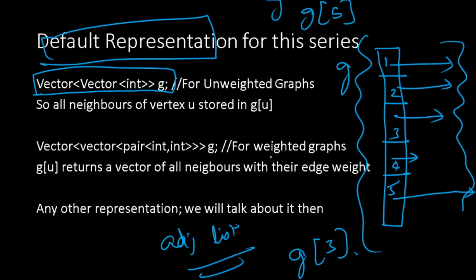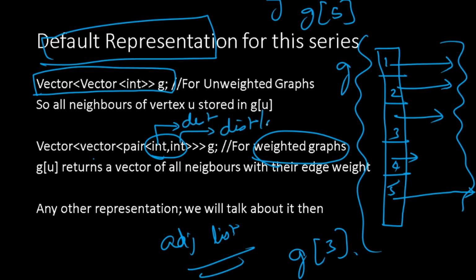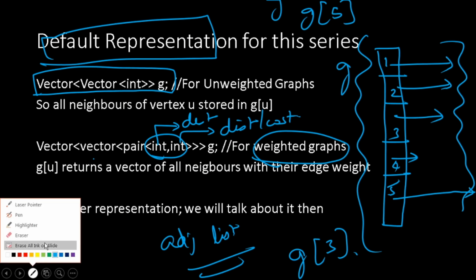For the weighted case, we will not be just storing a vector of integers, we will be storing a vector of pairs of integers. Why pair? The first amongst the pair will be the destination vertex. The second amongst the pair would be the distance, the cost. I hope that makes sense. So this will be our default representation. If you are using any other representation, we'll be discussing it before we start.